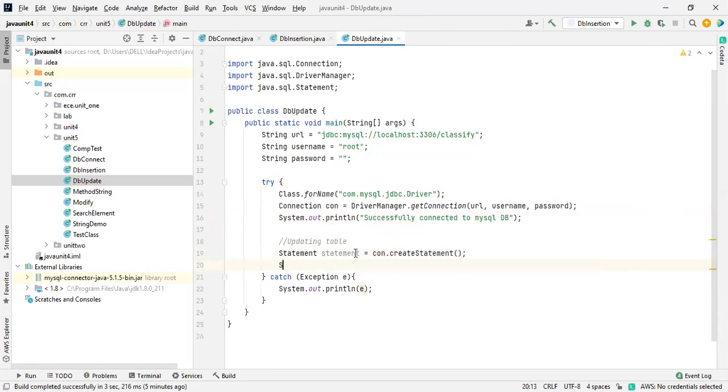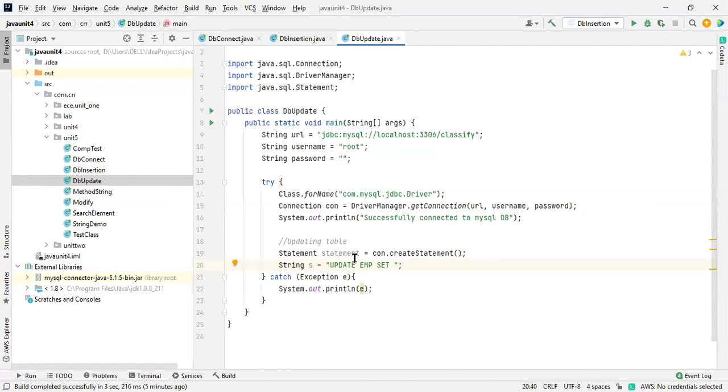And now I'm going to take a string value S for the query inside double quotes. Here, whatever you want, just write it. For updating, we are going to use update. Sorry, update. This is a keyword. This is a query I'm writing now. What is the name of the table? EMP. This is the name of the table. And then set.